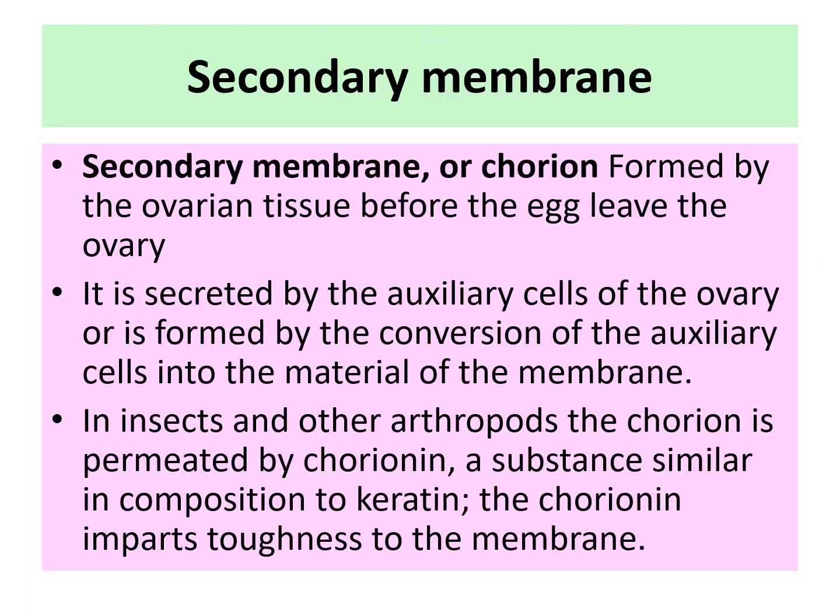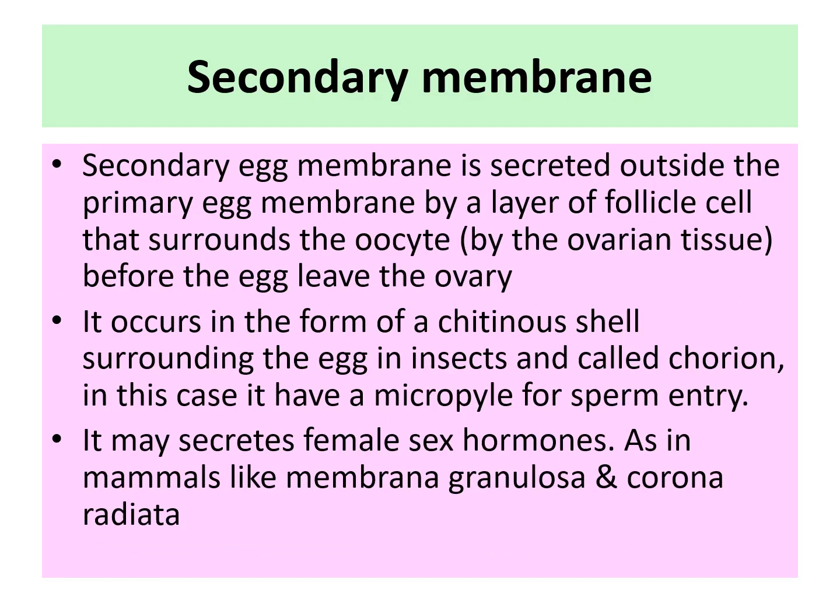Now coming to the secondary membrane or chorion, it is formed by ovarian tissue before the egg leaves the ovary. It is secreted by the auxiliary cells of the ovary or is formed by conversion of auxiliary cells into the material of the membrane. In insects and other arthropods, the chorion is permeated by chorionin, a substance similar in composition to keratin. The chorionin imparts toughness to the secondary membrane.